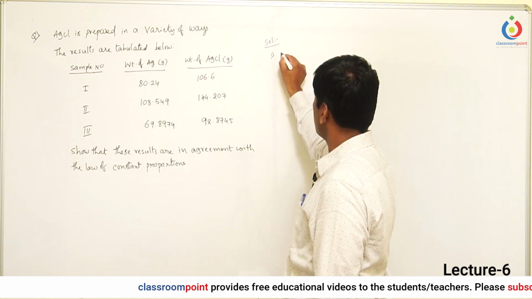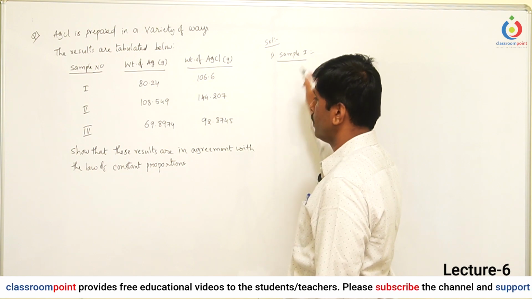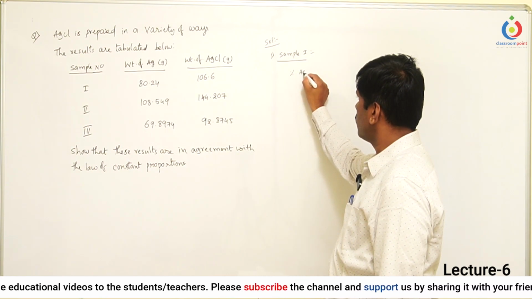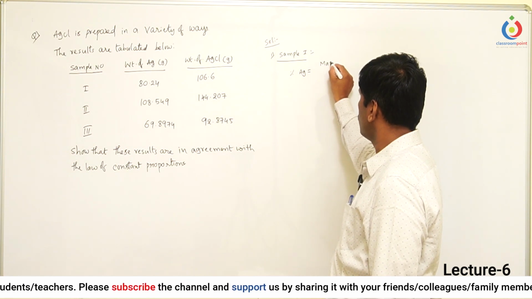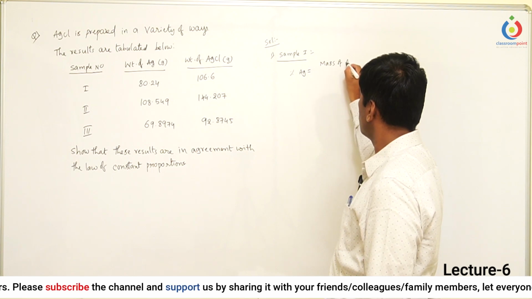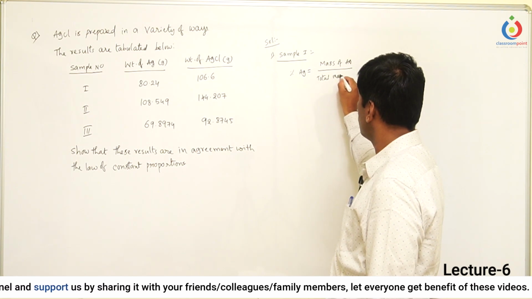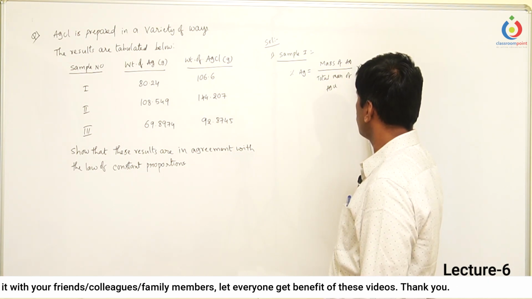So first of all, let us take sample 1. Find out the percentage of the silver. Percentage of the silver is equal to mass of silver divided by total mass of silver chloride into 100.